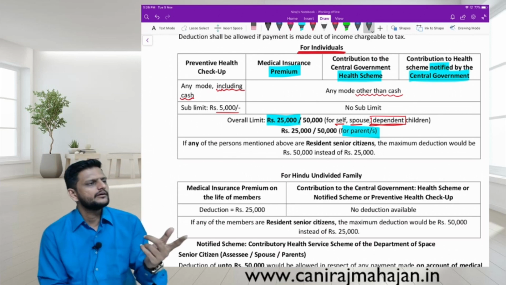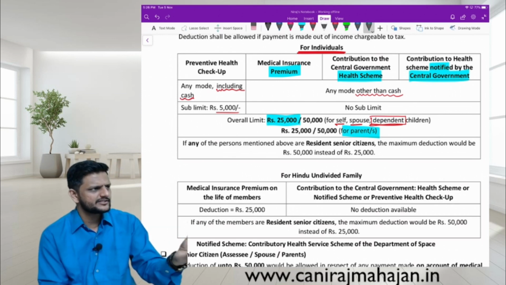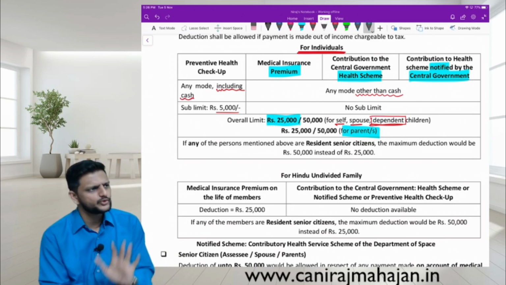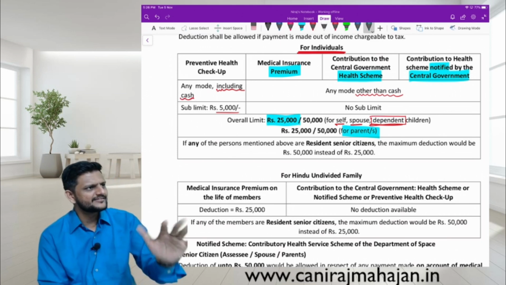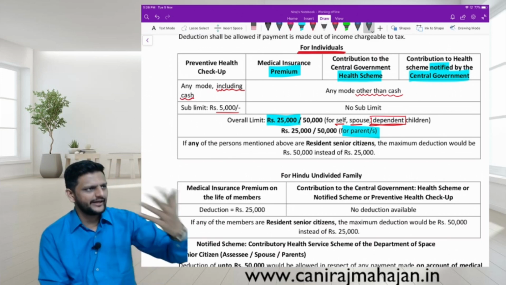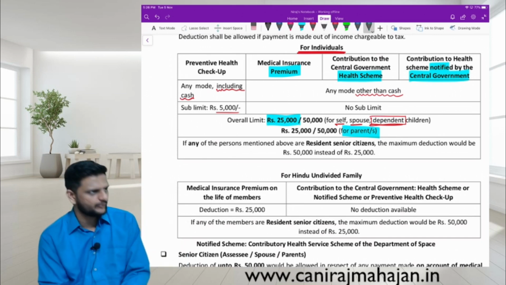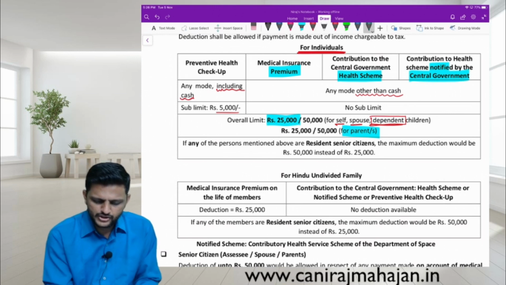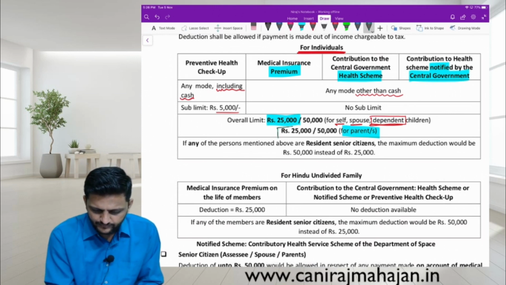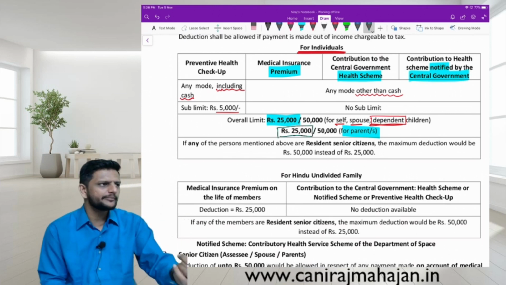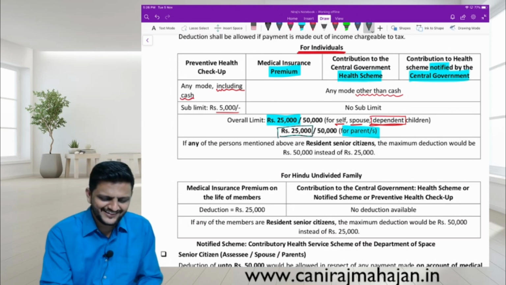Yes. But maybe in a couple of years, let us say 5 years, they are going to be senior citizens. So in 5 years, you may create a health insurance policy in your name also. Okay. So this 25,000, pay attention. And what about you? You will also not be a senior citizen, correct or not? Yes.